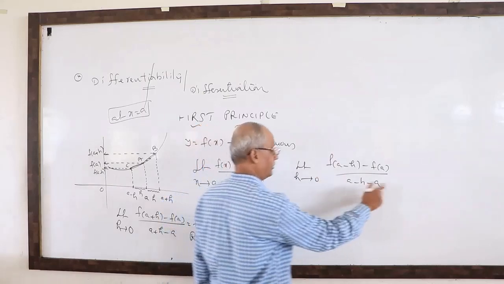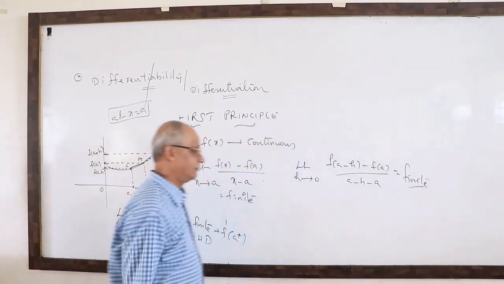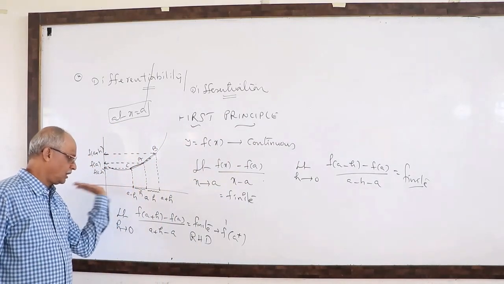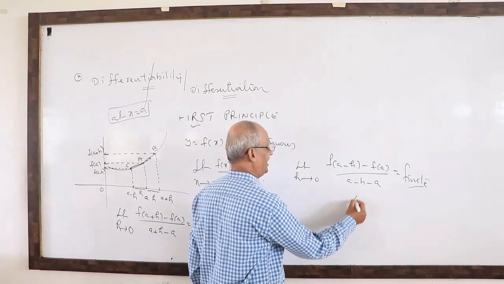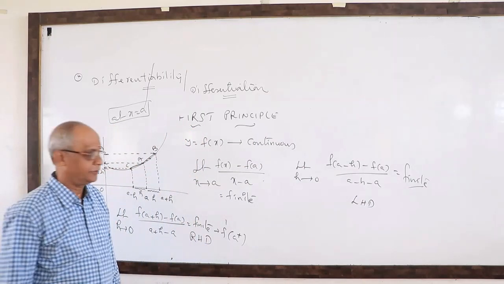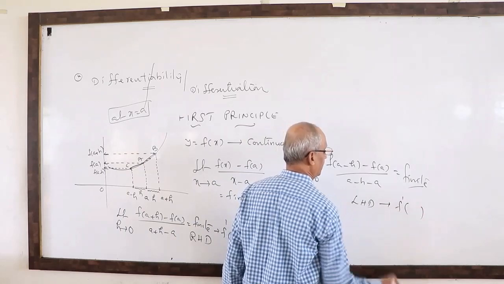When it exists, means it is finite, when you are able to find it. Since we are traveling left hand side, we focus on the left hand side. Such a ratio derivative is called the left hand derivative. Then the symbolic form: the derivative symbol is f dash at one value of x.